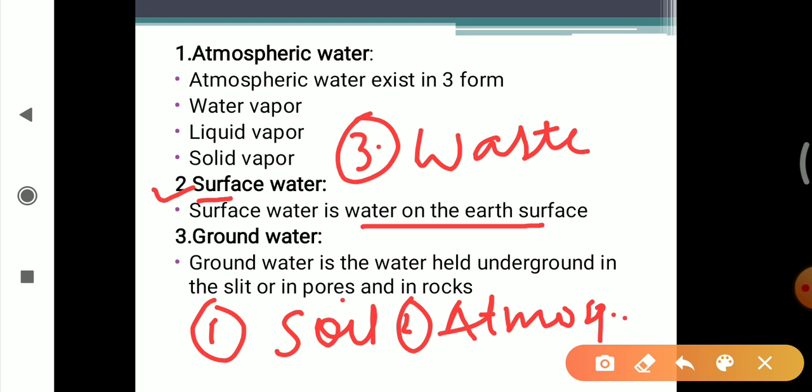So first we have seen microorganisms from the soil. Second, atmospheric organisms that can come onto the surface through the atmosphere. And third, any waste that we dump into the surface water. These are the sources that contribute to the contamination of the surface water.